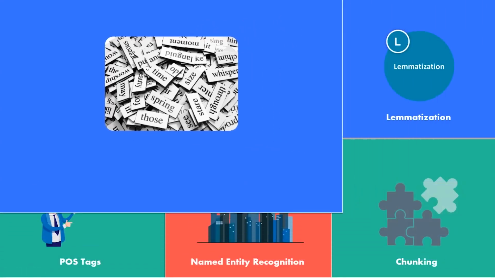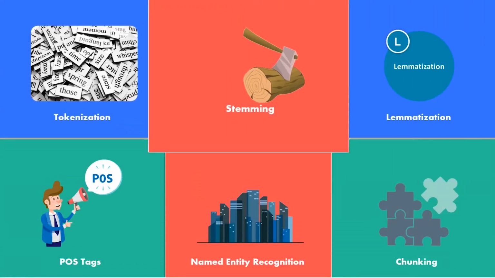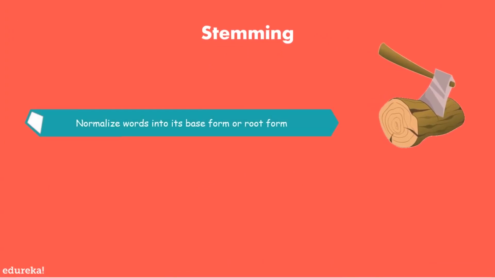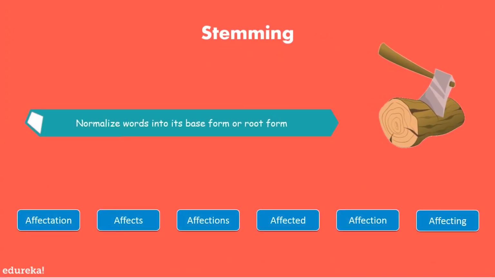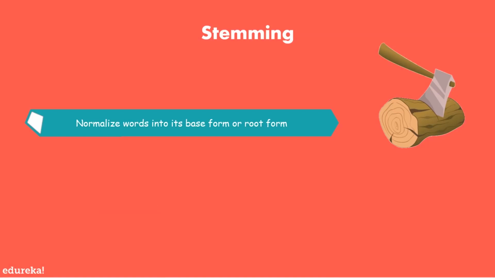The second step is stemming. Stemming is basically retrieving the root of a word. As you can see from the example, we have a few words on the screen. Those words have one common root word that they all derive from, and that is affect.